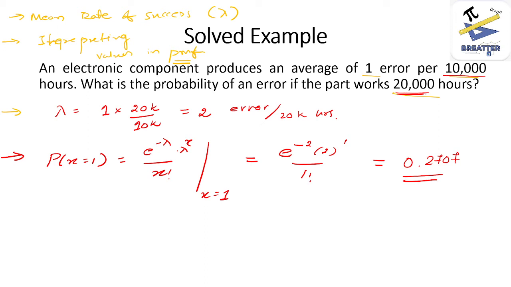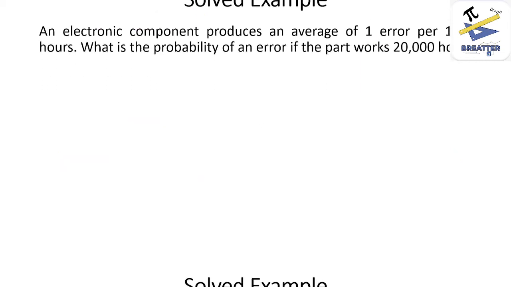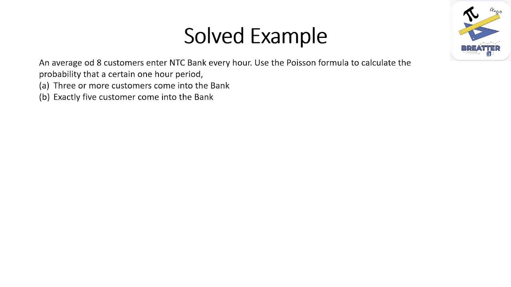Now let's see another example. We may see that it has only two challenges: one is identifying the mean rate of success and another is interpreting the value in the probability mass function. Now the second example is: an average of 8 customers enter NTC bank every hour. Use the Poisson formula to calculate the probability that in a certain 1 hour period, A part, 3 or more customers came into the bank, B part, exactly 5 customers came into the bank.